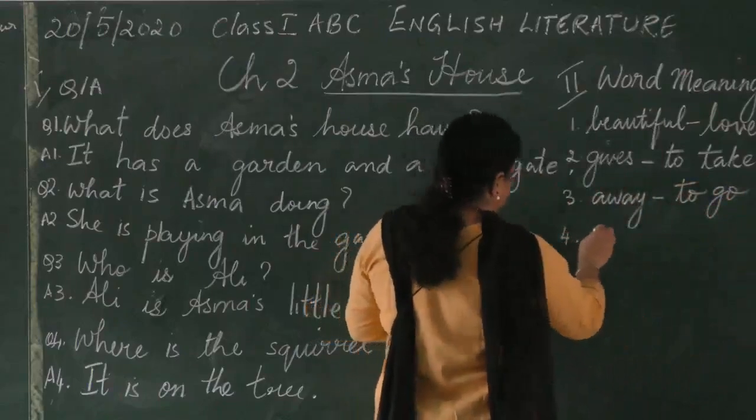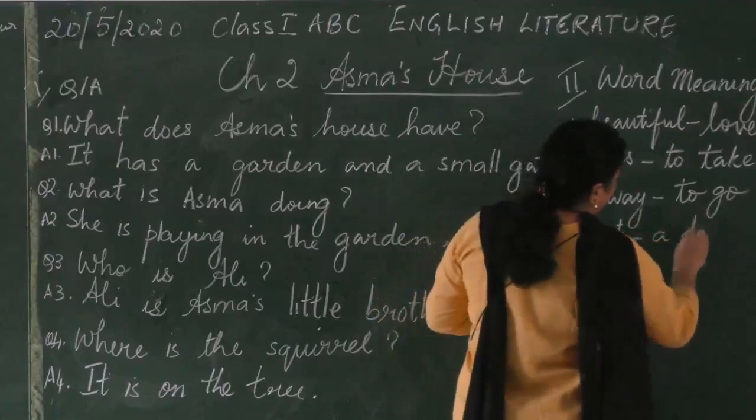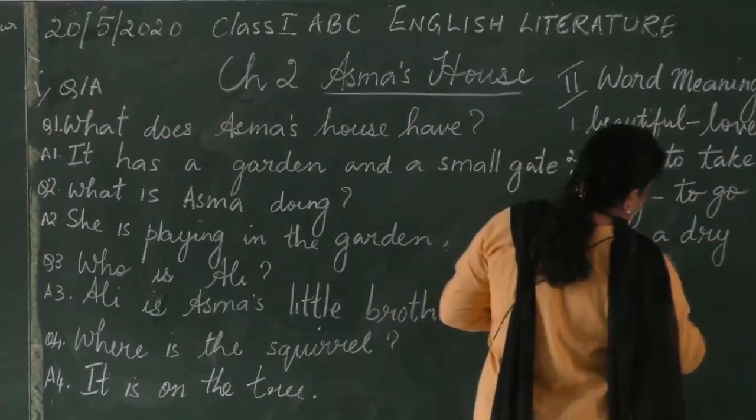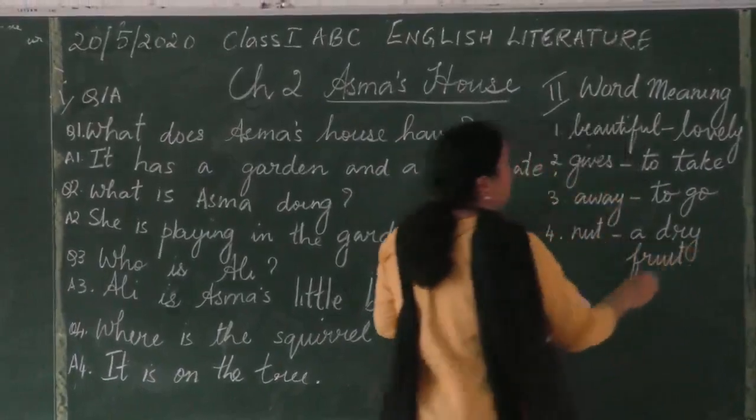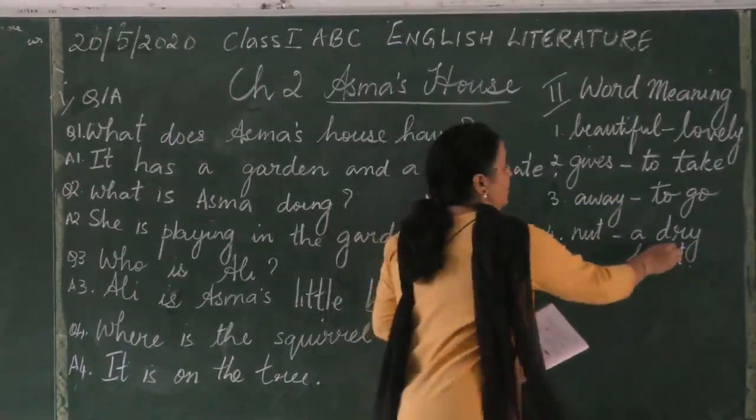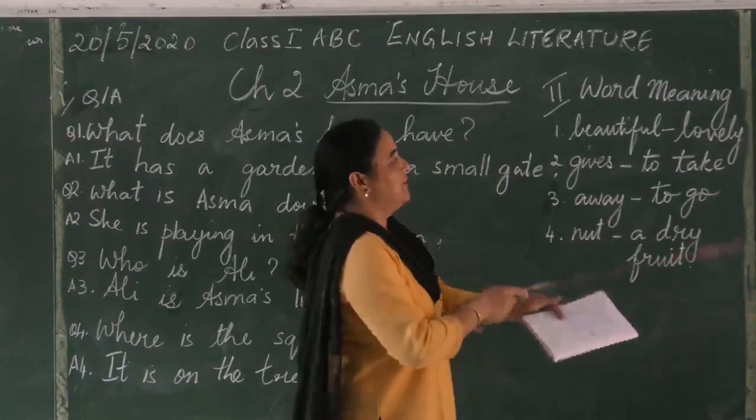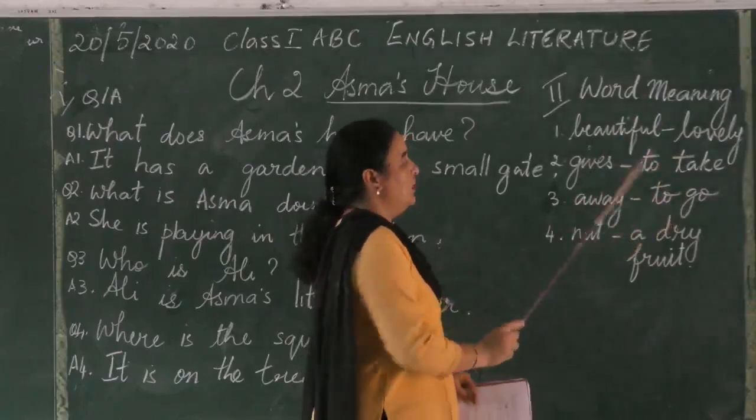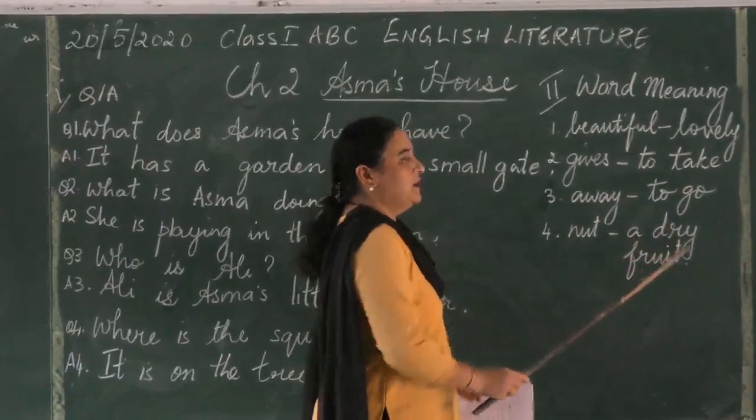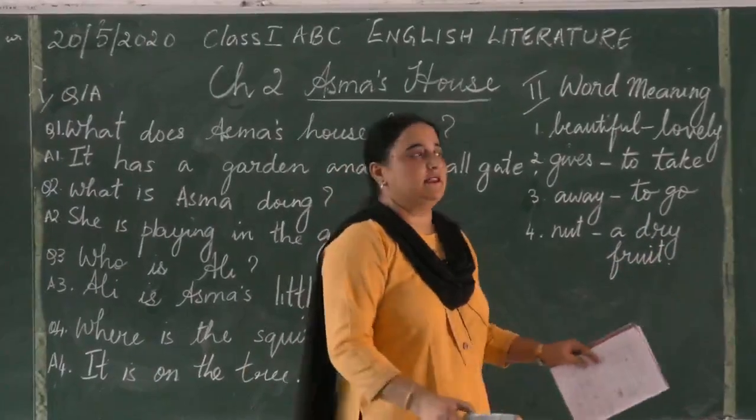Number 4 is nut. It is a dry fruit. So you will write a dry fruit. So this is the word meaning. I will just read it out once again. So the word beautiful is lovely, give is to take, away is to go, nut, a dry fruit. So you will take a new page and you will do the word meanings in this page.